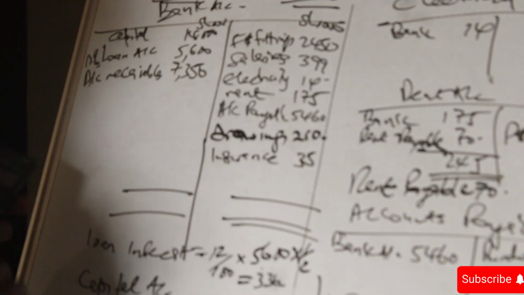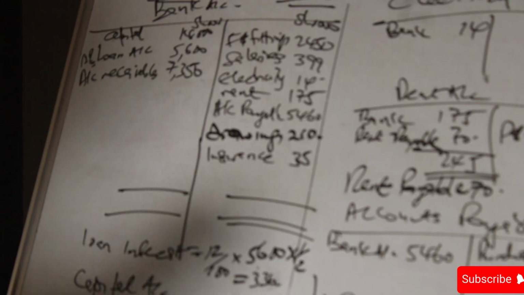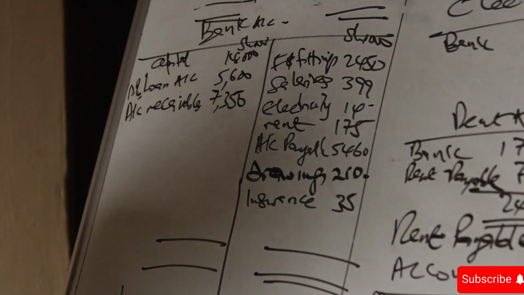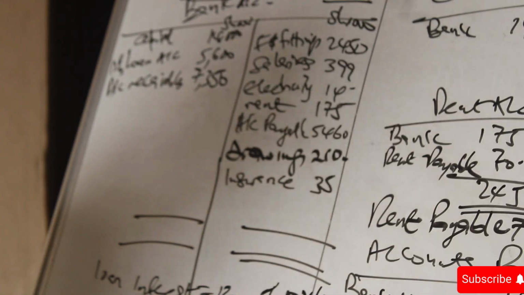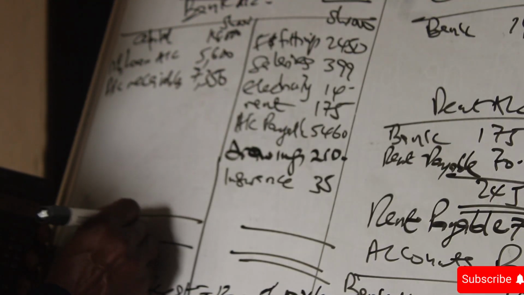So this is bank, let's try to close bank. 14,123 plus 5,600 plus 7,350, we get a total of 26,950.